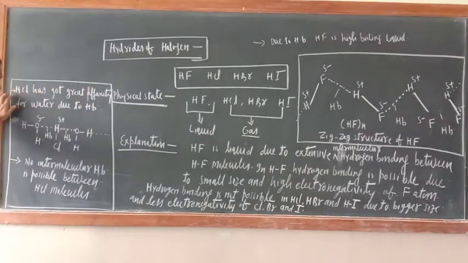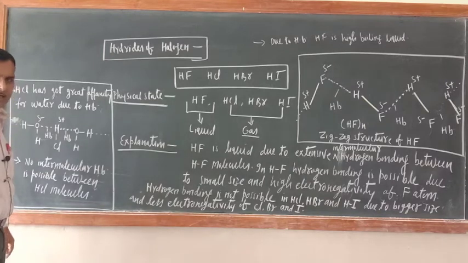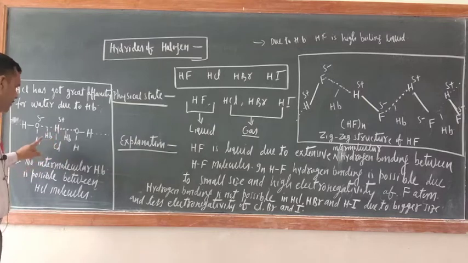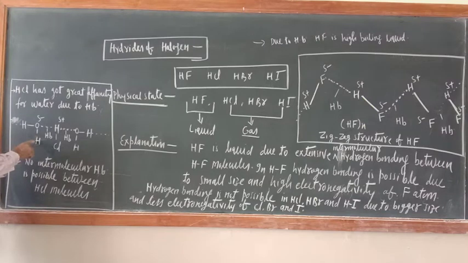Now in this side box I wrote that HCl has great affinity for water due to hydrogen bonding. Of course, between HCl molecules, HCl and HCl, hydrogen bonding is not there, but HCl will form a hydrogen bond with water. Just see, I wrote here, this is the water molecule, HOH, O slightly negative. This is HCl, H is slightly positive, so hydrogen bonding is possible.